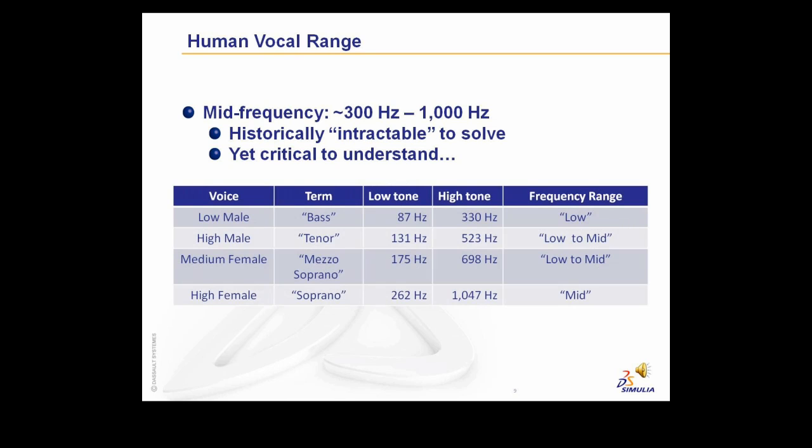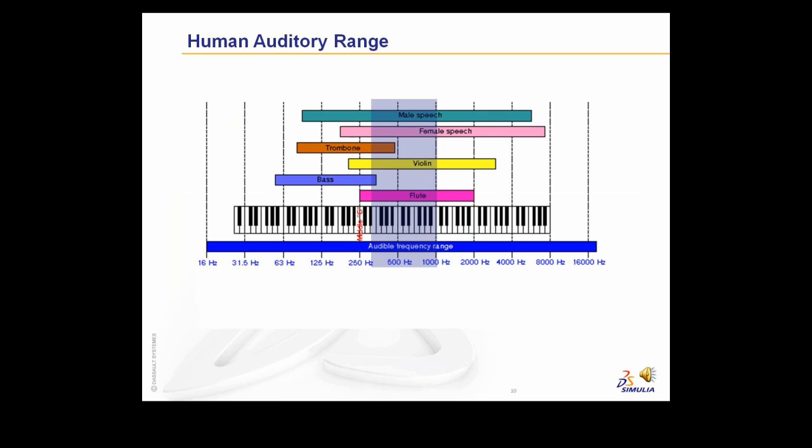If we look at voices, a low male voice fits well in the low range. However, a high male voice starts splitting into the low to mid frequency range, and a medium female's voice is likewise low to mid frequency. A high female voice, a soprano, is smack in the middle of mid frequency range. The consequence of this gap, shown in gray here, is that we're not able to capture the effect of vehicle noise in the very region which is probably most interesting to us, human conversational tones. And this has been a quandary for automotive NV engineers.